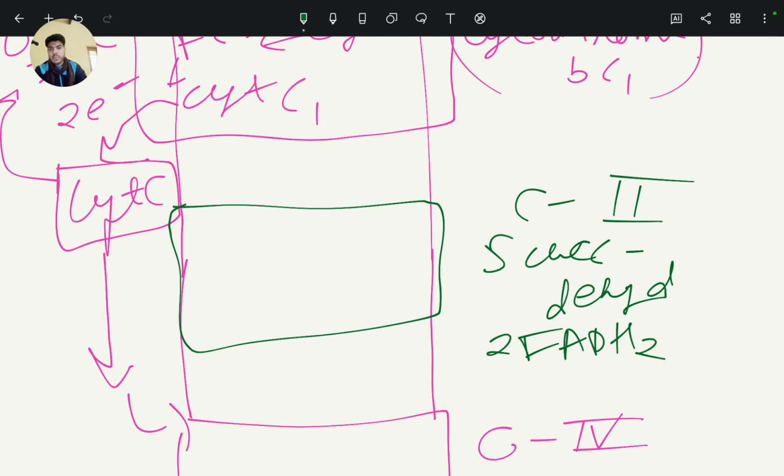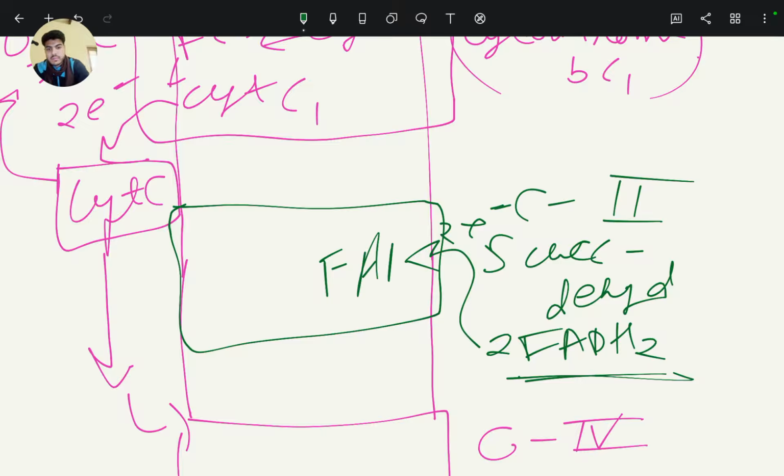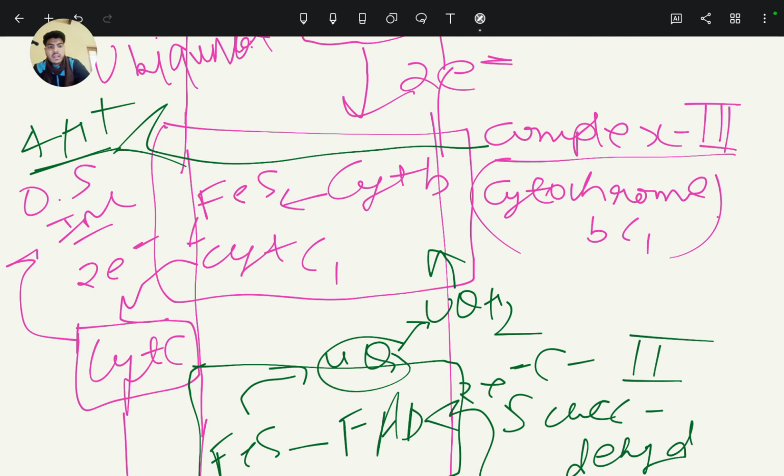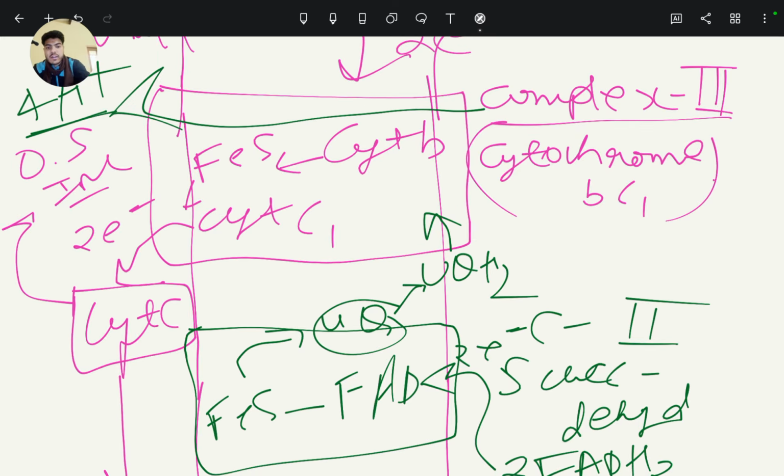Succinate is converted to fumarate by a step in the Krebs cycle, and FADH2 gives electrons and protons. That electron is collected by FAD, then iron sulfur, and that is again picked up by ubiquinone, which is reduced to ubiquinol, that is UQH2, and transfers electrons to complex third, to cytochrome b.